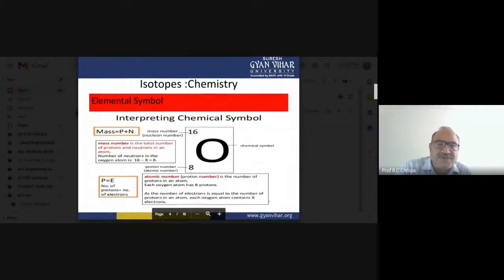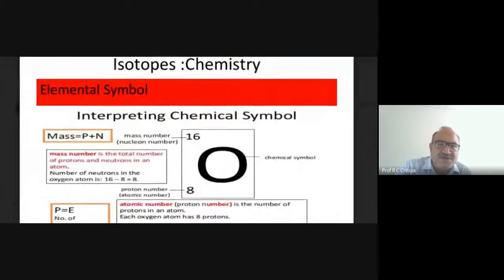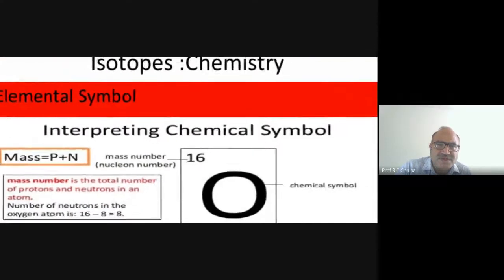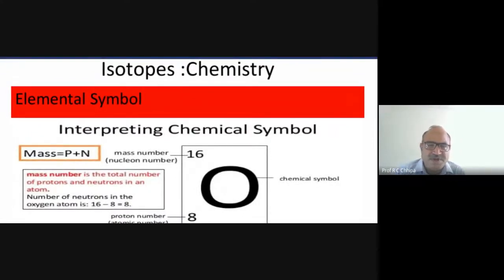Next we can say the chemistry of isotopes, that is the elemental symbol. For example, in the case of oxygen, here we are giving oxygen itself for the chemical symbol, whatever we have discussed about the chemical properties. I have earlier discussed potassium and calcium.